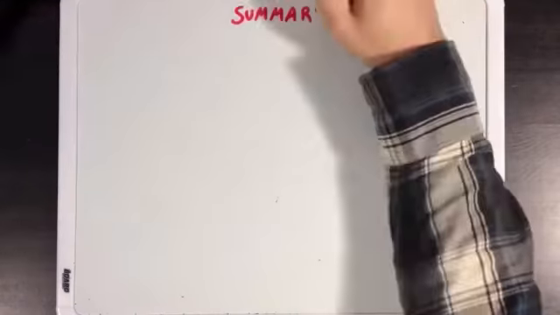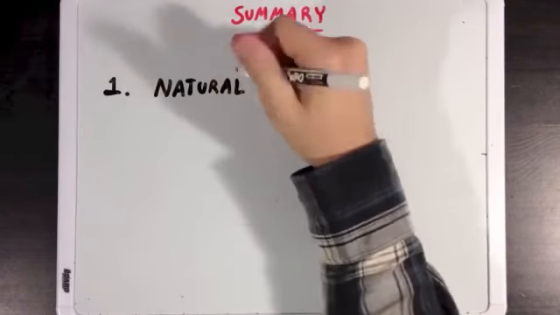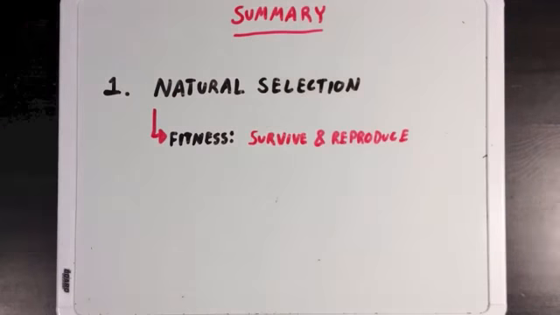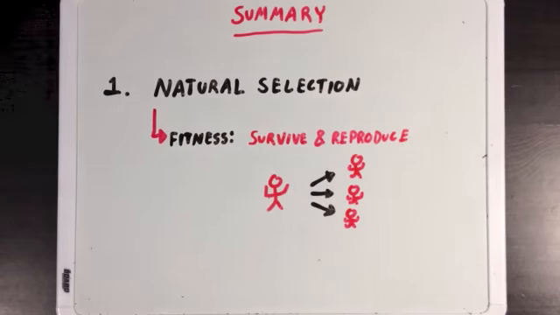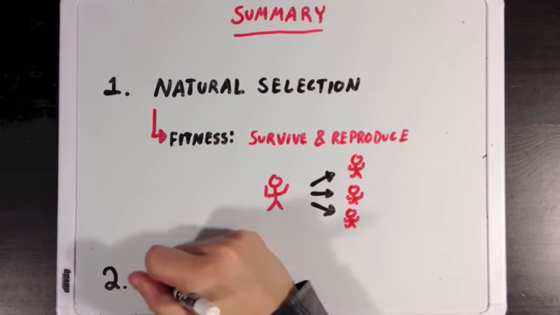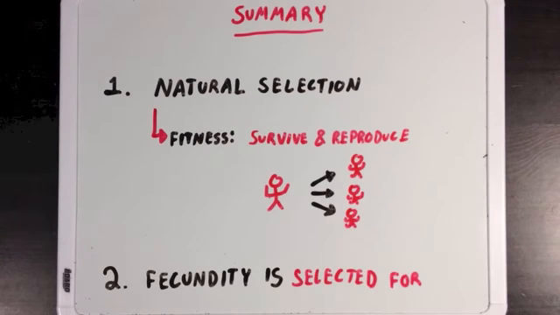So, what did we learn? Well, first we learned that natural selection will select for individuals with traits that give them high fitness. And we can divide fitness into traits that will help with survival and traits that will help with reproduction, which are those that increase fecundity. Second, we learned that fecundity is selected for by natural selection just like any other special trait would be.